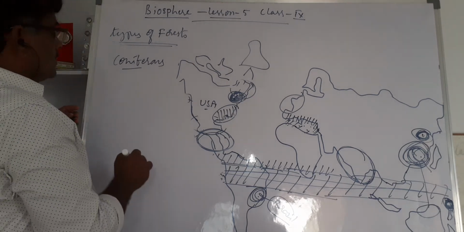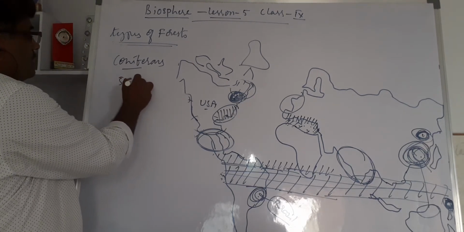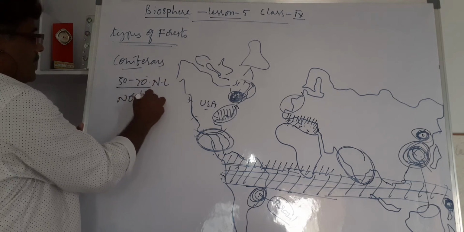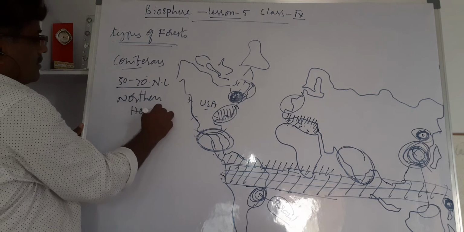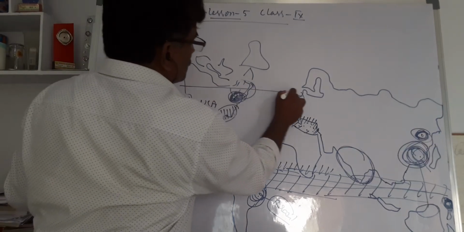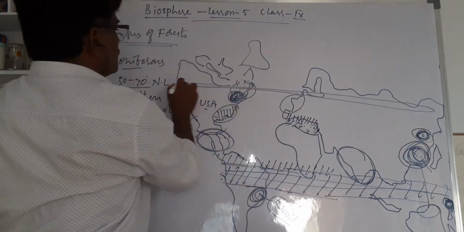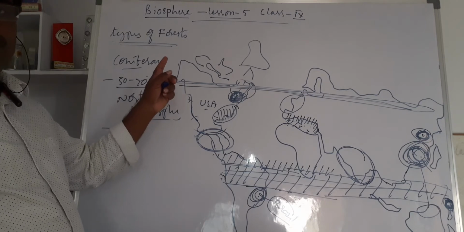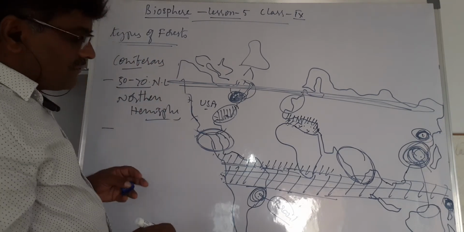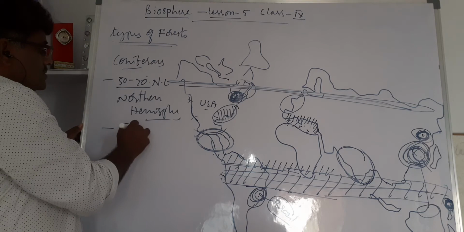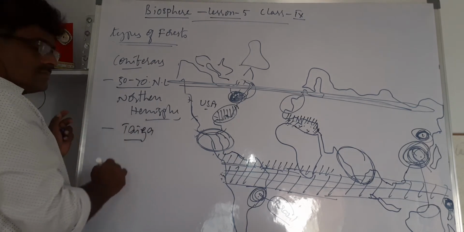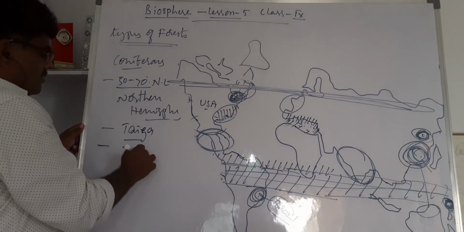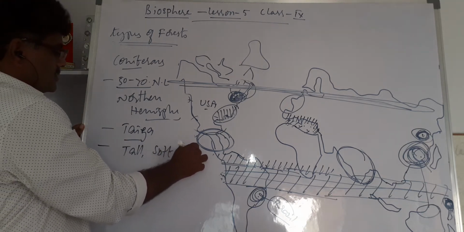Coniferous forest is found only between 50 to 70 degrees northern latitude, mostly in the northern hemisphere. This is the area where the coniferous forest occurs. Cone-shaped trees are more here, that's why we call this forest coniferous forest. This is also called taiga forest. What do you call this one? Taiga forest. Trees are very tall and mostly softwood.